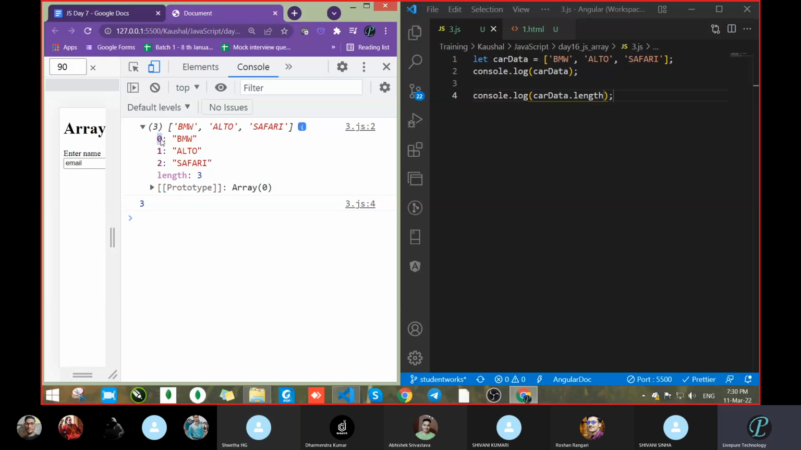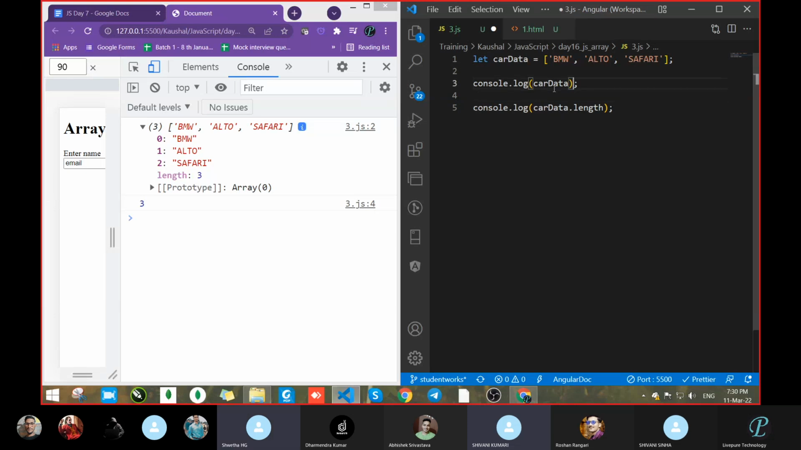But what about the numbering, 0, 1, 2? What is this? It is the index. 0, 1, 2 is index-wise, and with the help of the index we can access that particular data. How do we access particular data? Now tell me, I want the last one.